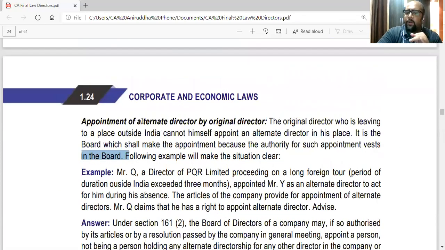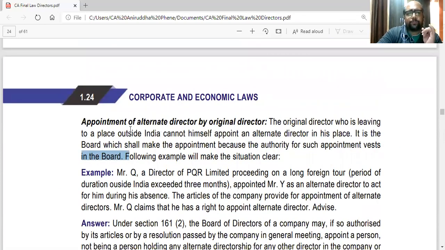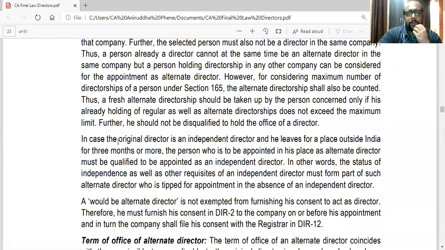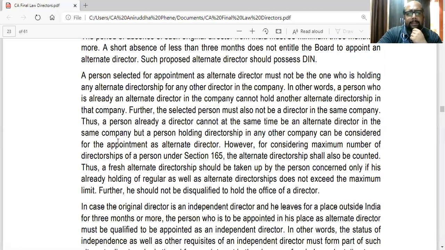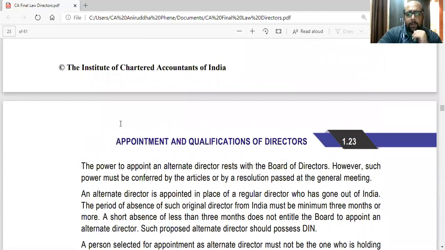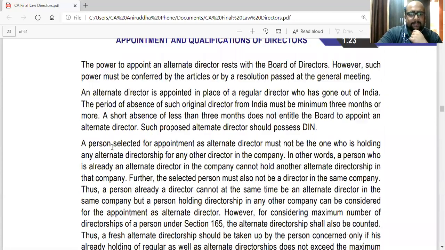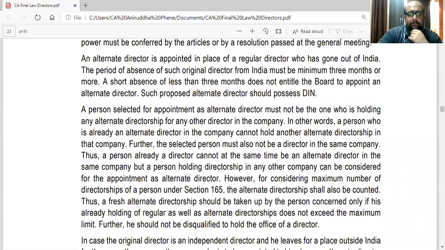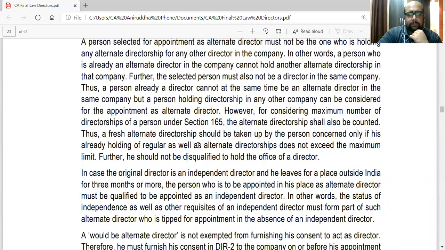So appointment of alternate director by original director, then term, and 1, 2, 3, 4. That's it.